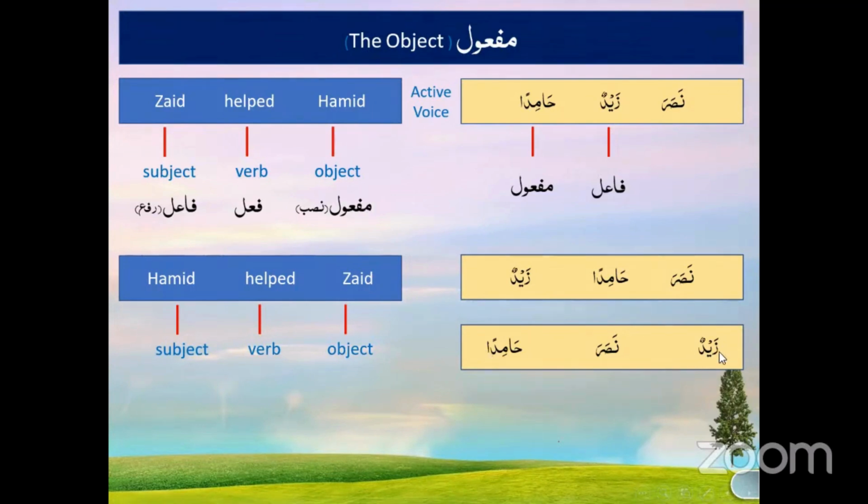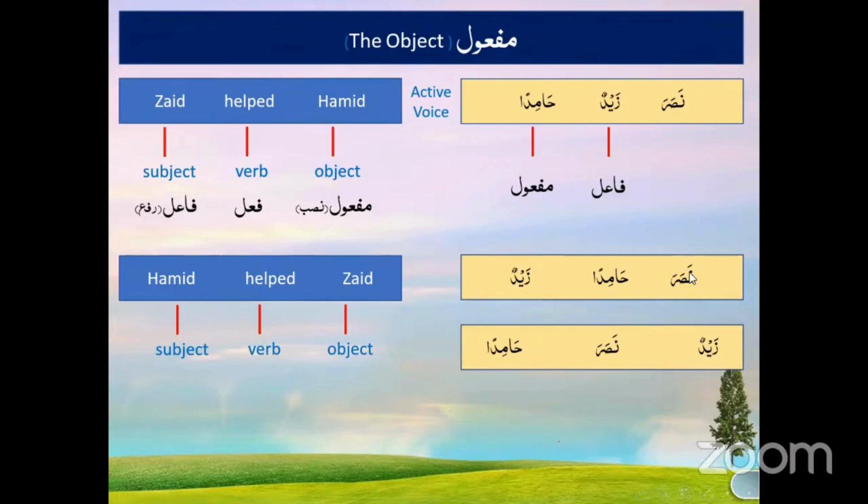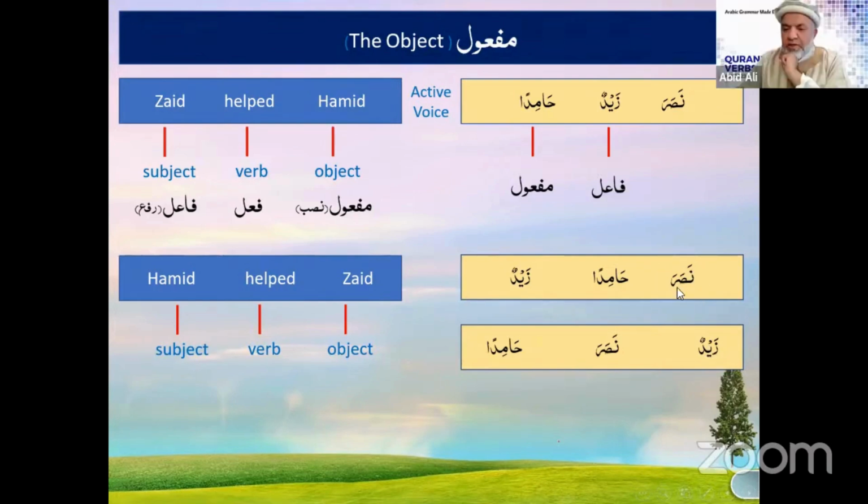What is the translation here? Zaid helped Hamid. Well, this is where you need to pay more attention, because Zaid now is in the beginning of the sentence. Over here, the verb was in the beginning of the sentence.